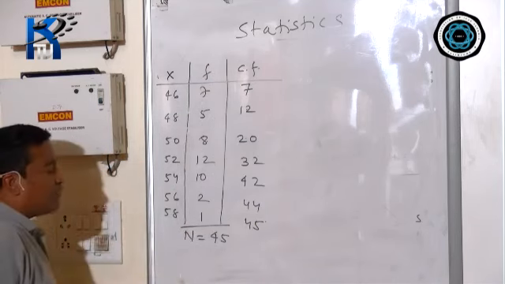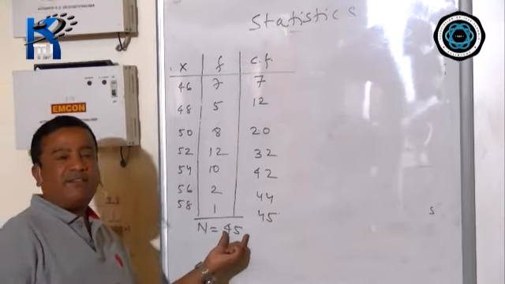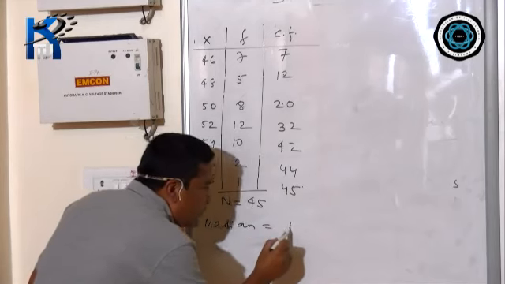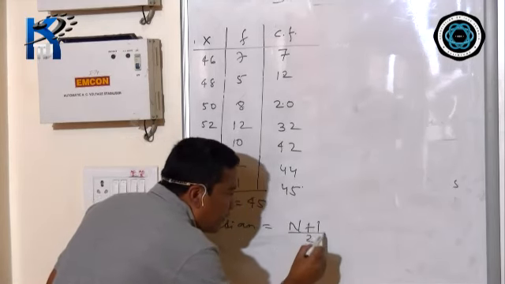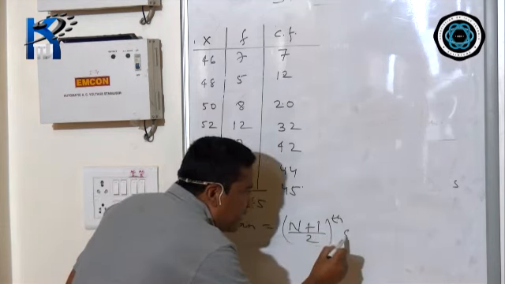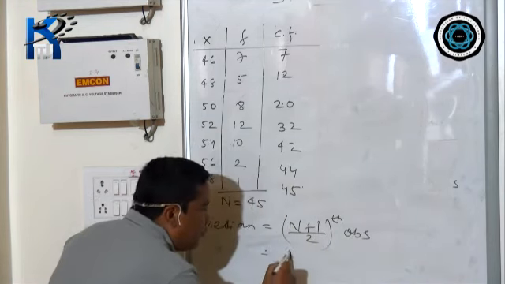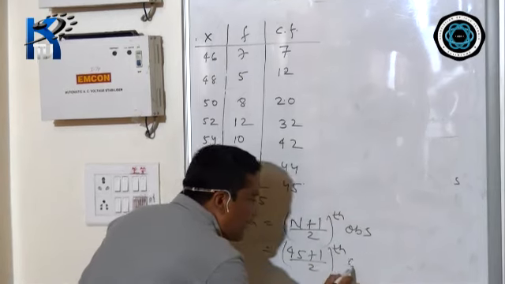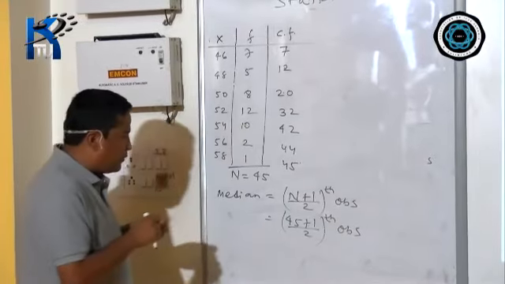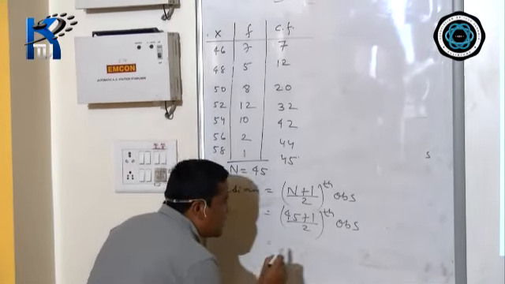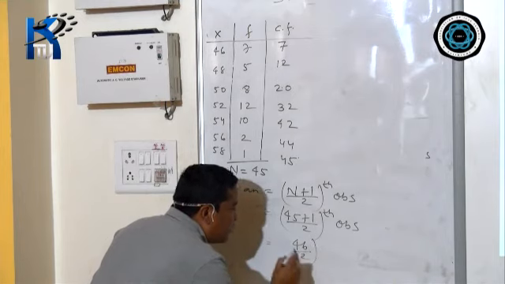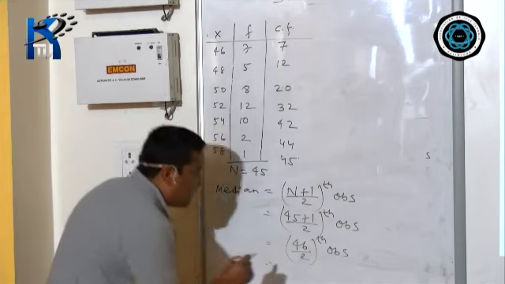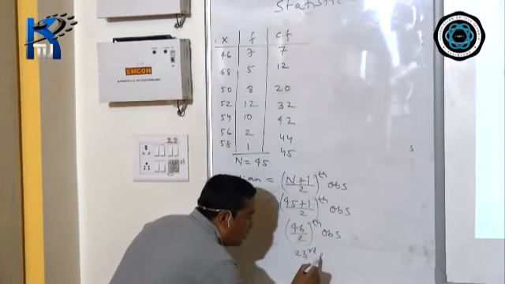Now 45 is what type of number? Obviously 45 is an odd number. So median equals (n plus 1) divided by 2 th observation. 45 plus 1 divided by 2 th observation. 45 plus 1 is 46, and 46 divided by 2 is the 23rd observation.